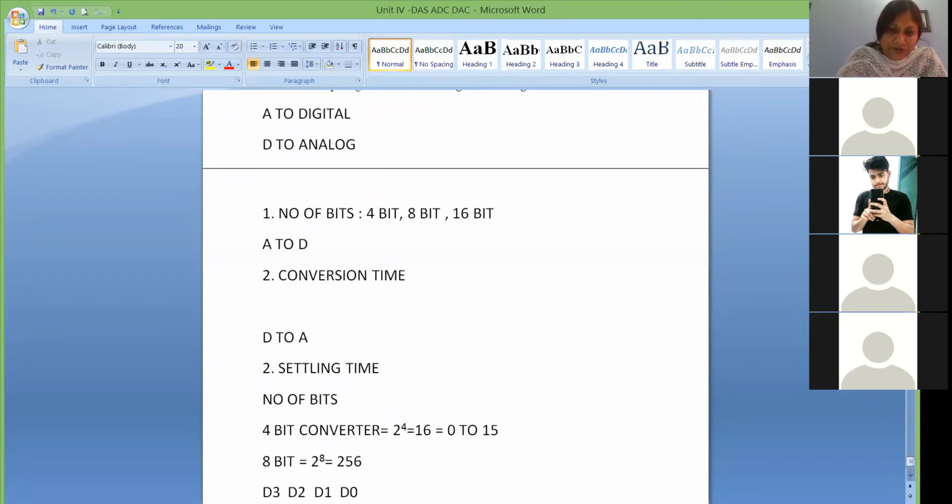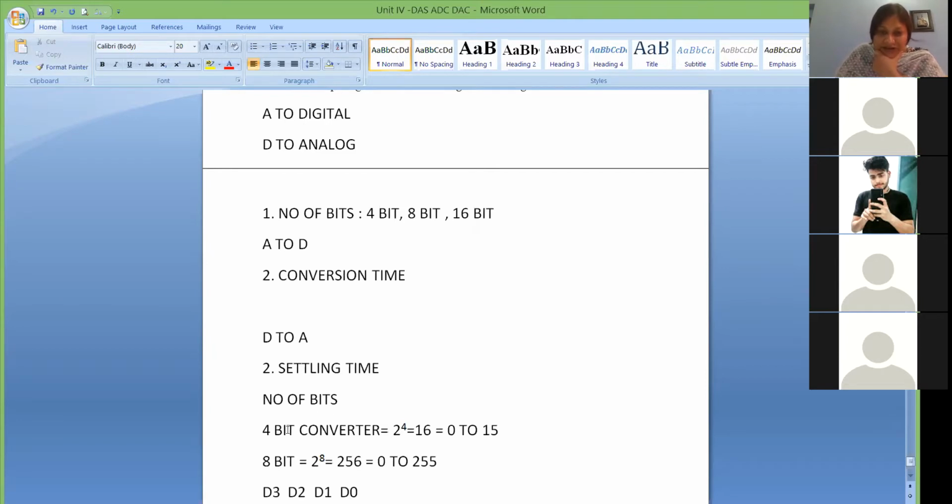It should be on your fingertip, 2 raised to 8, because most of the time we deal with 8 bit. So 2 raised to 8 is 256. That means you have 256 levels. 256 levels means from 0 to 255. Okay. Now why we are mentioning this 0 to 15 or 0 to 255, that we'll see.